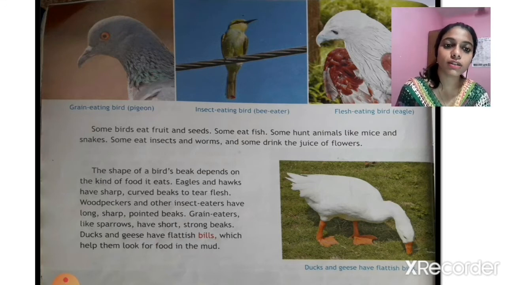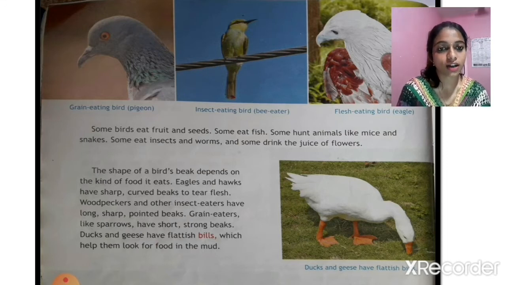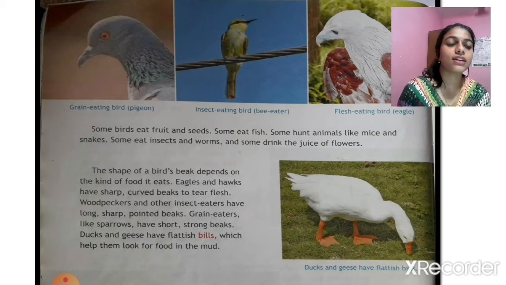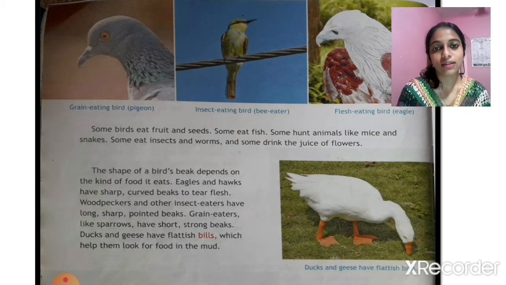The shape of the bird's beak depends on the kind of food it eats. Eagles and hawks have sharp, curved beaks to tear flesh. The flesh-eating birds have very sharp and curved beaks. You can see in the picture the grain-eating bird, that is the pigeon, the insect-eating bird, that is the bee-eater, and the flesh-eating bird, that is the eagle.